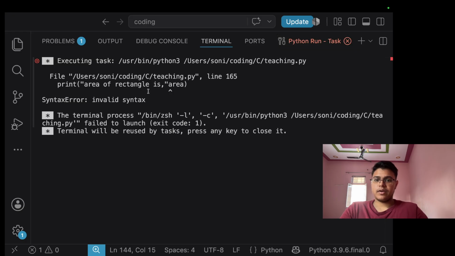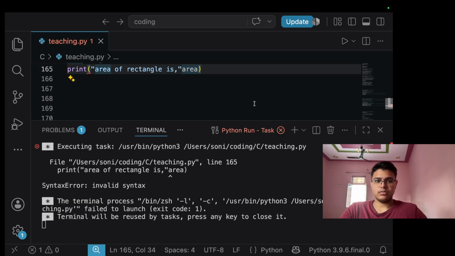It says that we have a syntax error. Okay, wait. It says that we have a syntax error near this line. Look here, we put the comma in the wrong place. Sorry for that, that's my mistake. So let's go there.